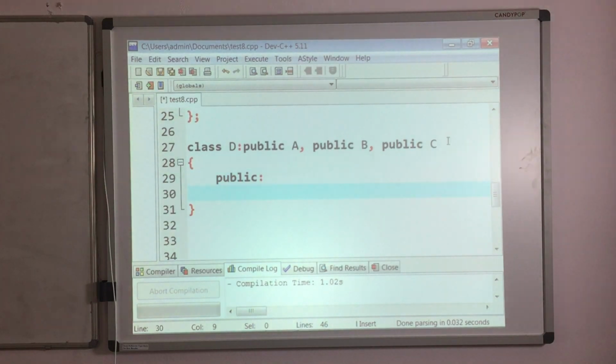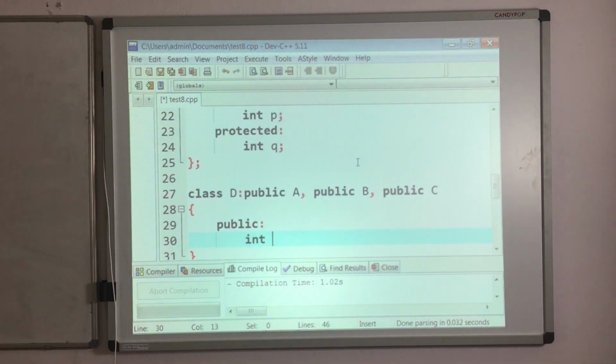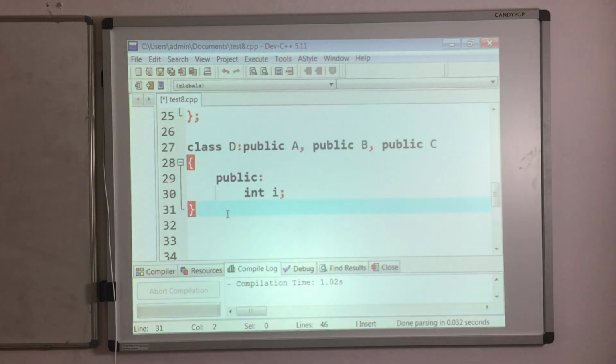Public, here you take int, already A, B, C, X, Y, Z, P, Q are all over now. So I am taking I. Okay, int I, which is public, and I have defined this I inside D class. Clear? Inside D class. So close this class.